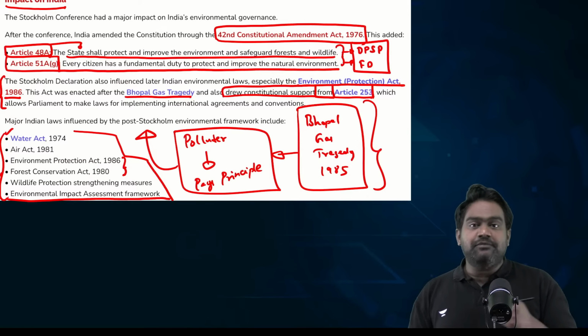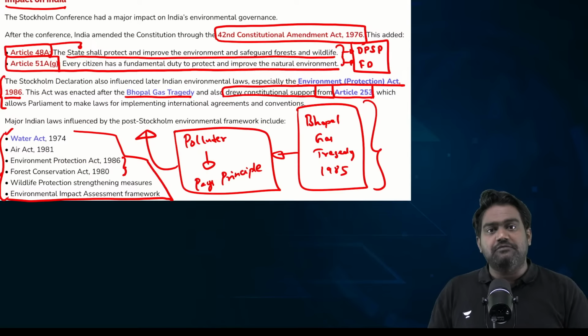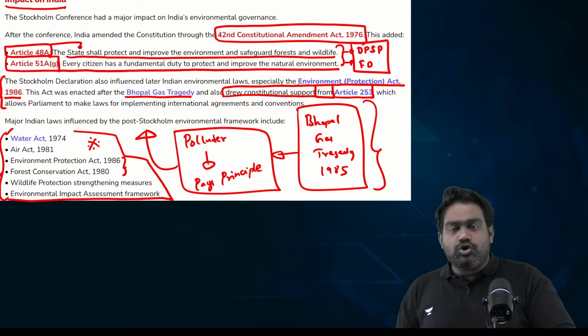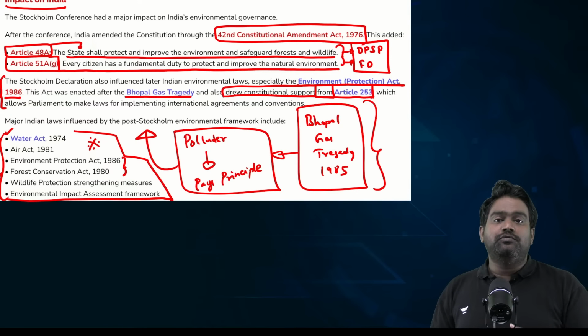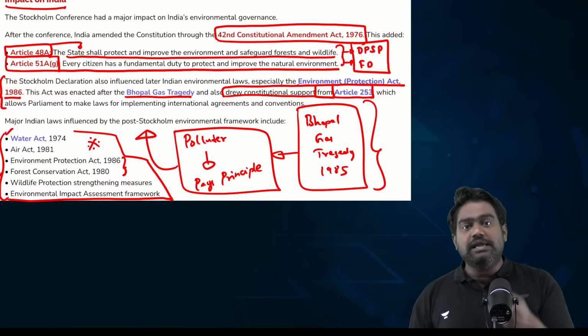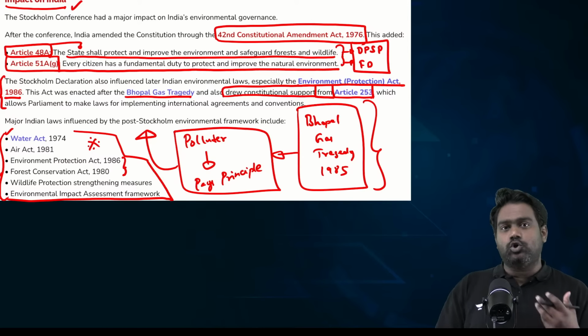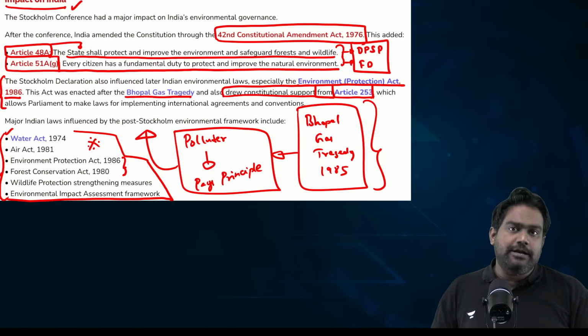Even the EIA framework, the Environment Impact Assessment framework, is inspired by one of the principles of the Stockholm Declaration. So essentially, the Stockholm Declaration and the establishment of UNEP in 1972 had a big impact on India. It went on to shape environmental governance across the world as well as in India.